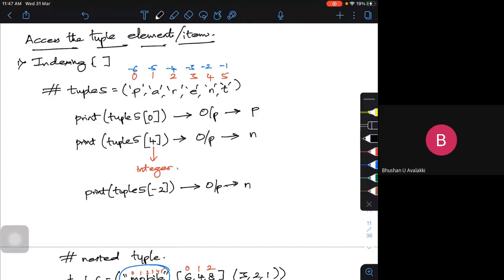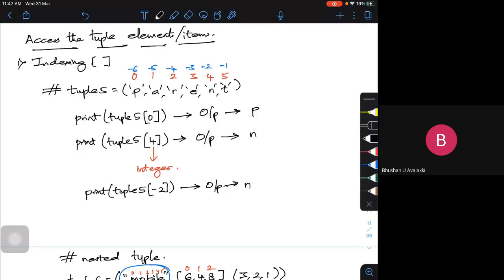So the index of -1 refers to the last item, element or character, and it will go on from -1, -2, till I get the first character. That number is assigned. If there are 10 letters, maybe in your tuple, then -10 is assigned to that. So it starts with -1 and will go on till -10 or whatever it may be.